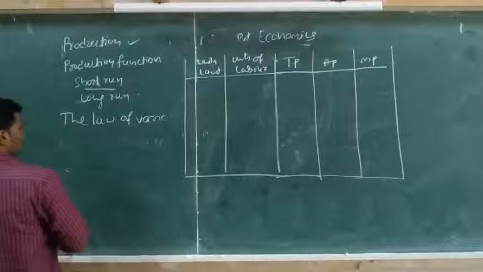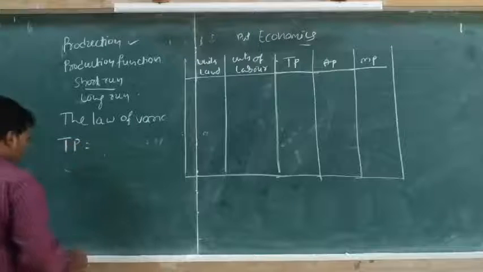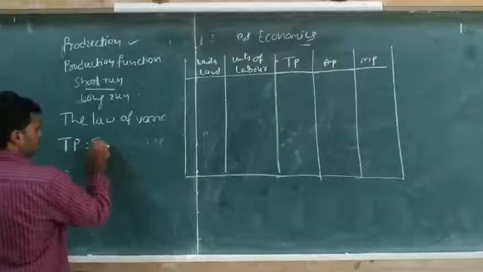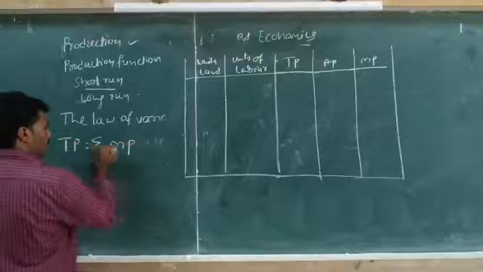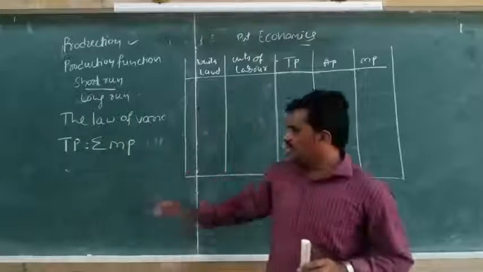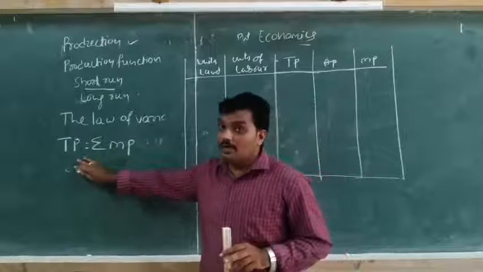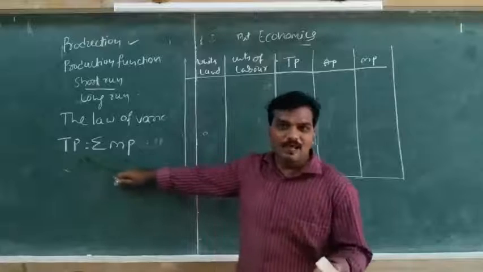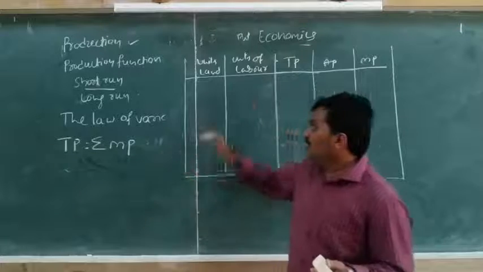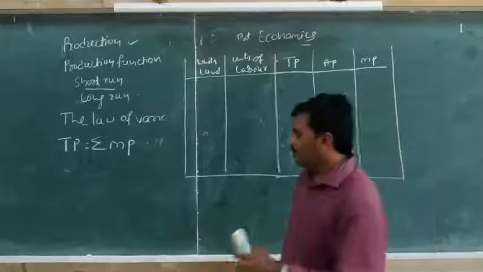The short form is TP. TP is equal to sigma MP. The sigma symbol explains the sum of MP, where MP means marginal product. The total product can be determined by adding up the marginal product of different units.